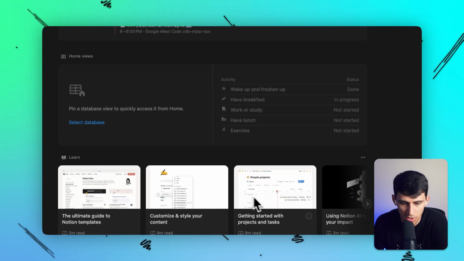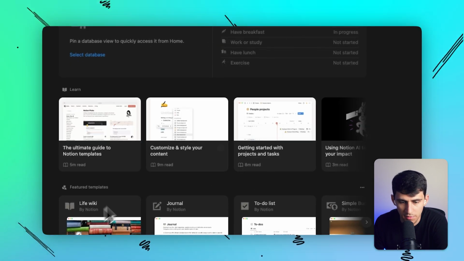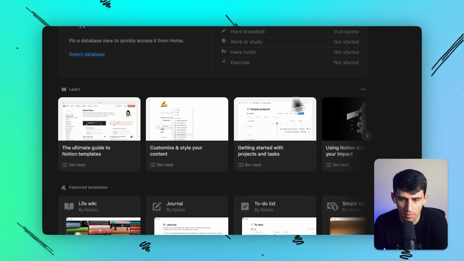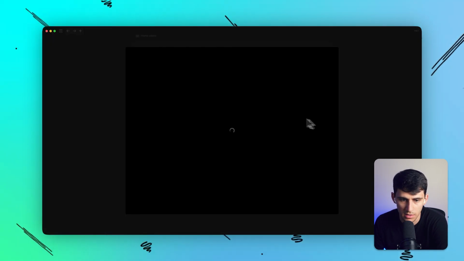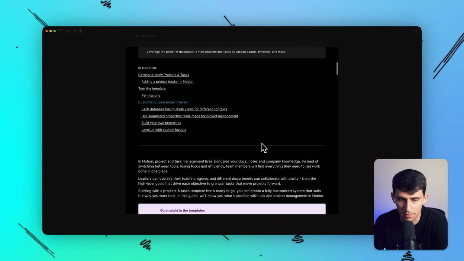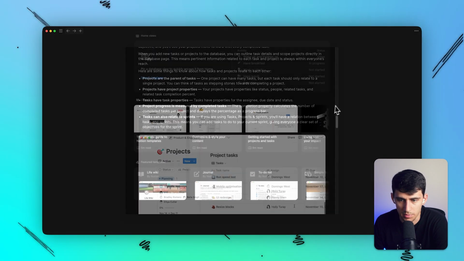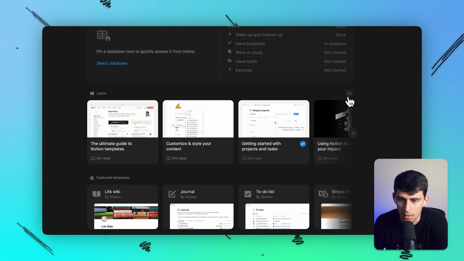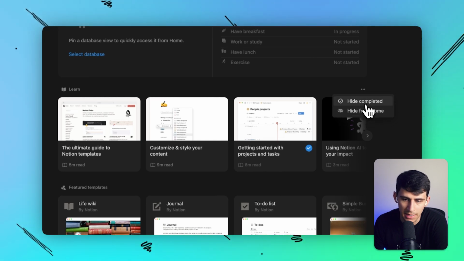And then on the bottom section here, you'll notice some other items, like some featured templates that you can add, and a learning section where, if I click on this, we're going to articles, watch videos, and learn a little bit about our wondrous application Notion. But since I'm an expert, I don't need all that. Thanks though. And I can just press hide, or I can press hide completed.